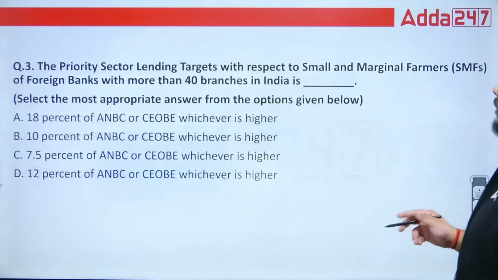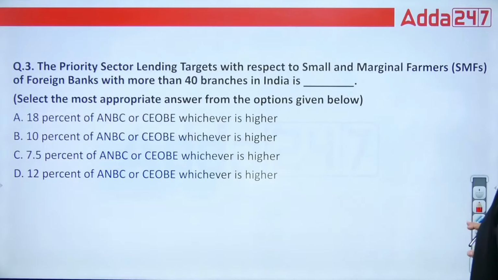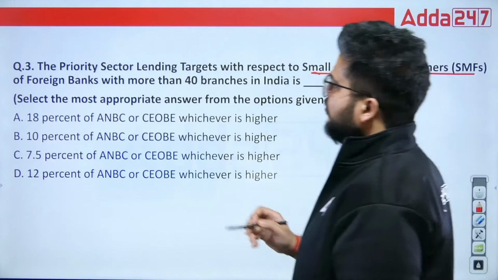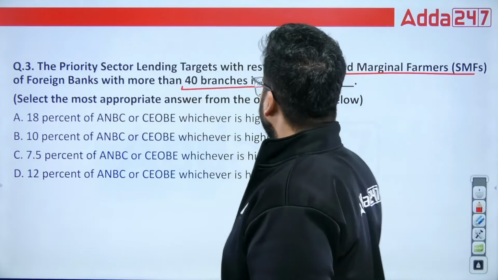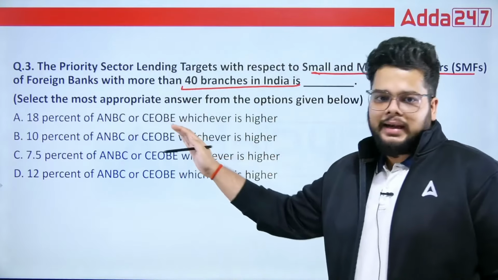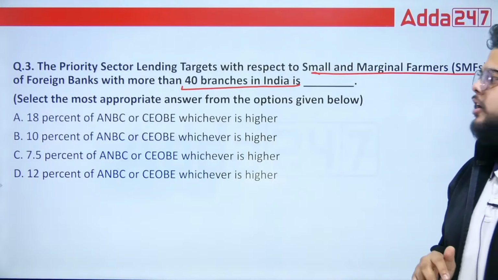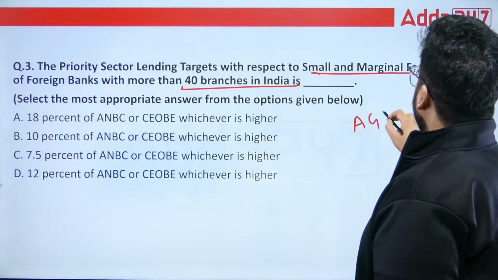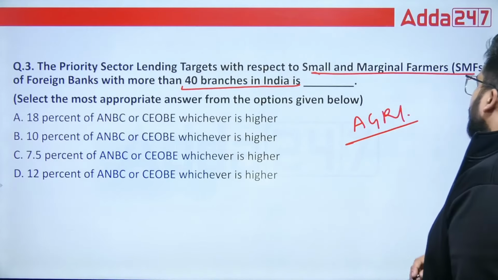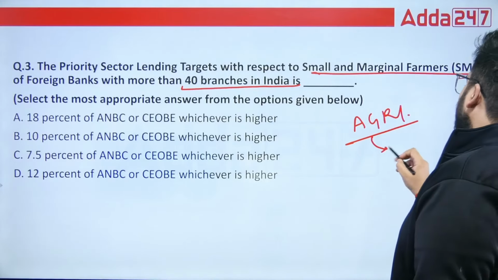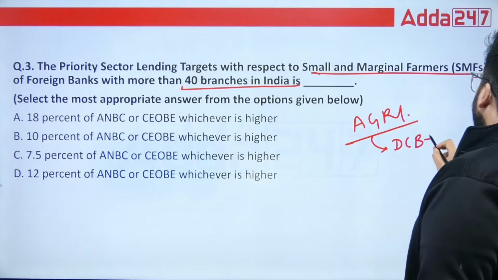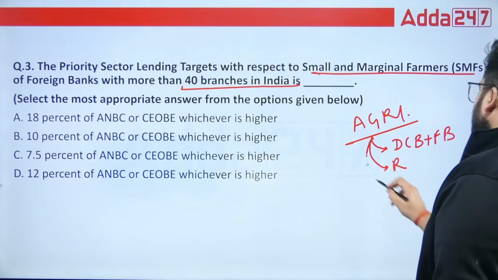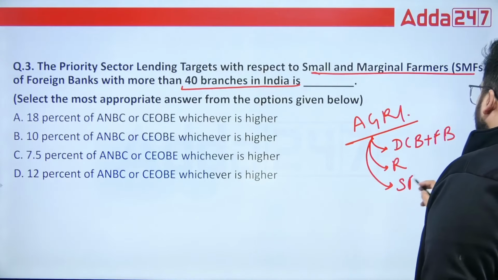Next we have the question based on priority sector lending. So the target with respect to small and marginal farmers of foreign banks with more than 20 branches in India is what? Whether it is 18%, 10, 7.5 or 12%. Always remember, the agricultural priority sector lending norms apply to the domestic commercial banks, along with foreign banks with more than 20 branches, then RRBs, as well as the small finance banks.